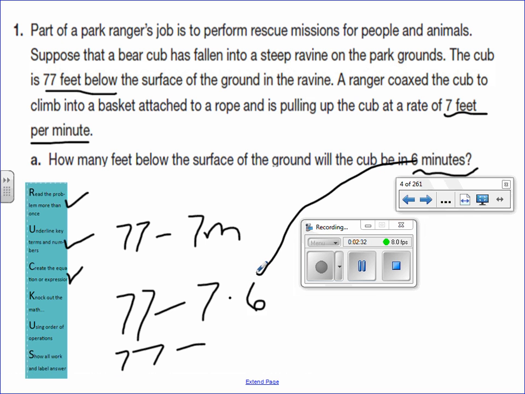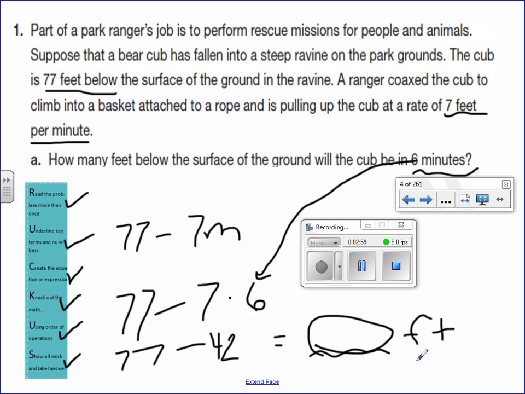7 times 6 is 42. And then you will do 77 minus 42 and write that on your paper. That's how many feet that the bear cub will still be down in the hole in the basket. So did we use knock out the math? Yes. Did we use order of operations? Yes. Did we show all our steps and our work? Yes. You will write the answer, and then it says label the answer, so that answer will be in feet.